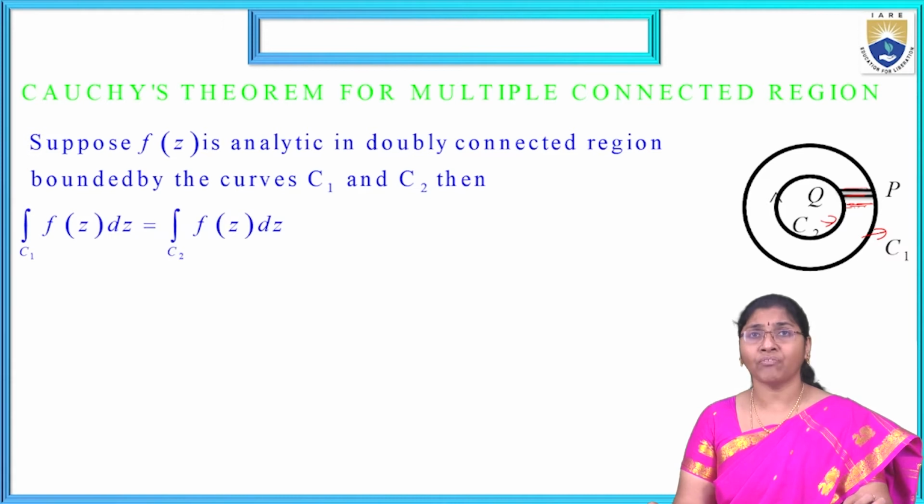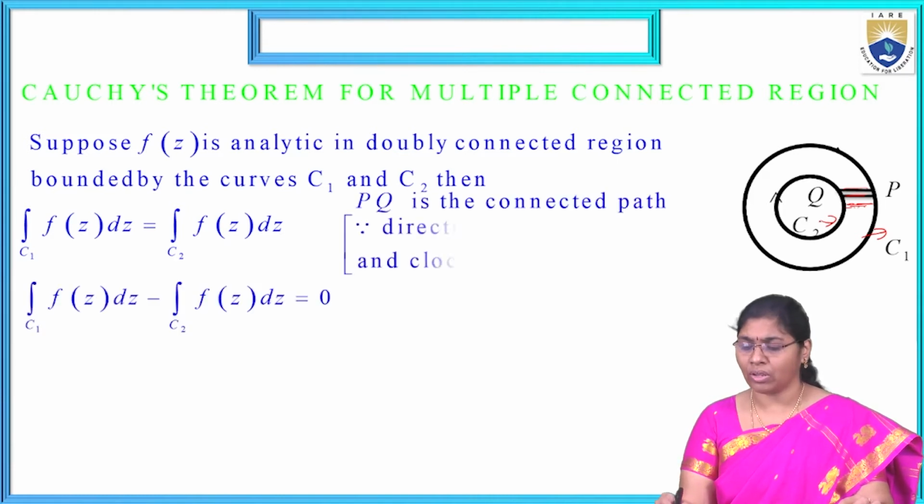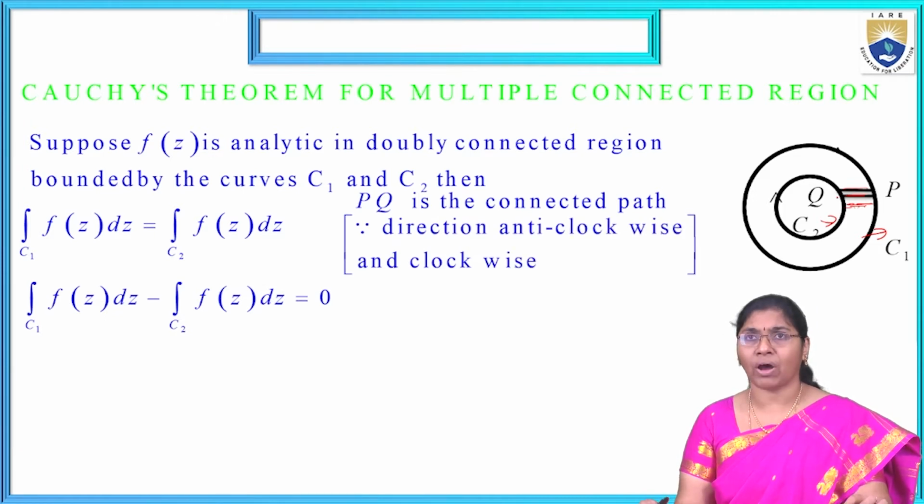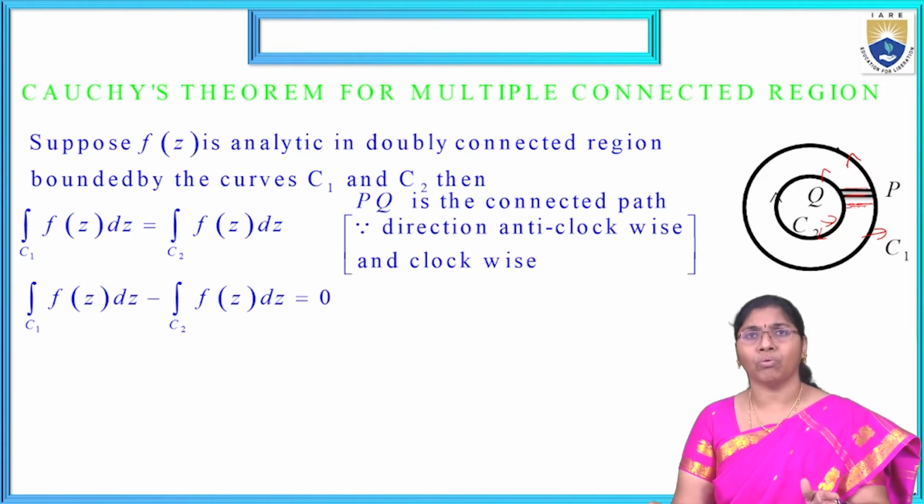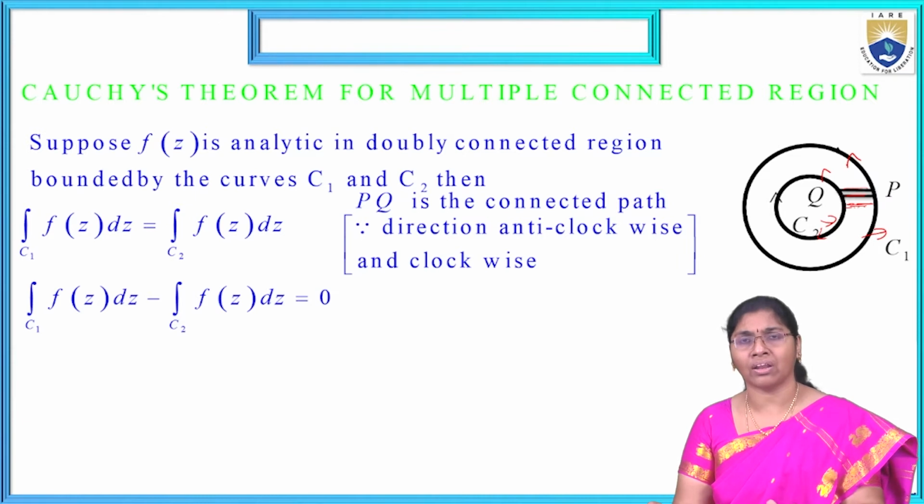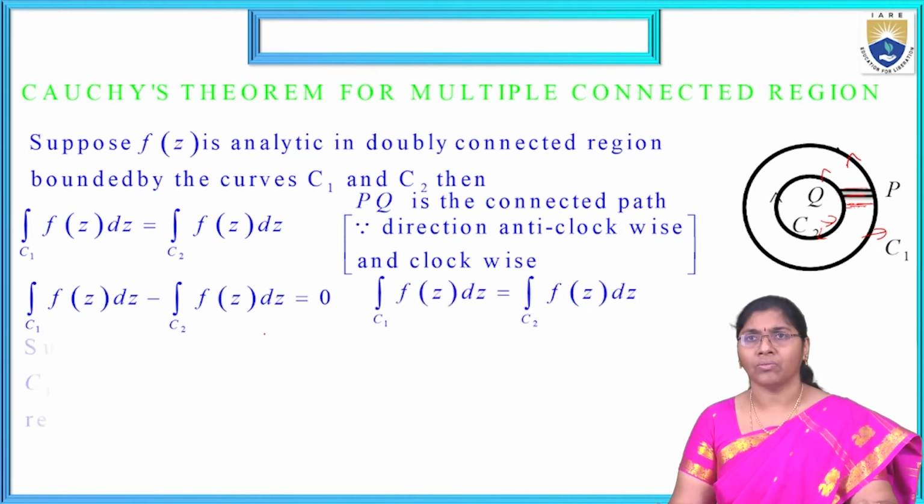Then the integral over C1 of f of z dz is equal to the integral over C2 of f of z dz. Here P and Q are the connecting path. The direction is anti-clockwise; compulsorily it is anti-clockwise, though sometimes we also use clockwise direction. Now taking one side to the other, left hand side converted into right hand side and right hand side into left hand side, we get the integral over C1 of f of z dz minus the integral over C2 of f of z dz equal to 0.